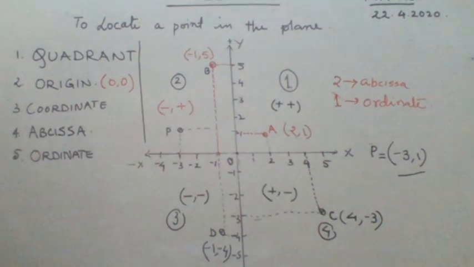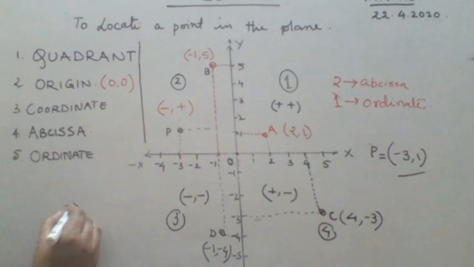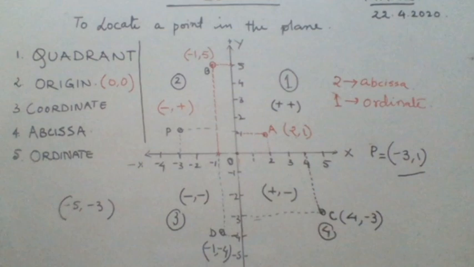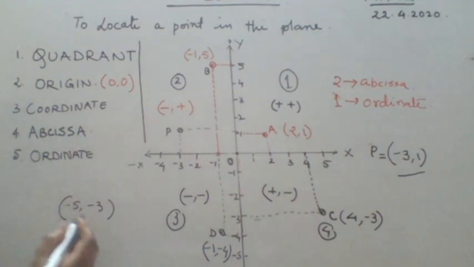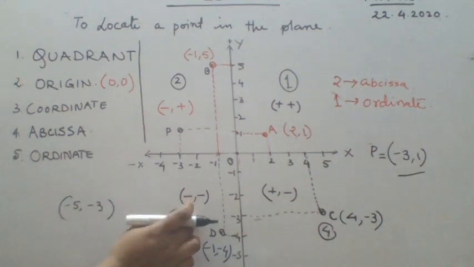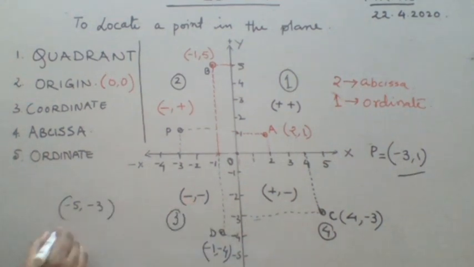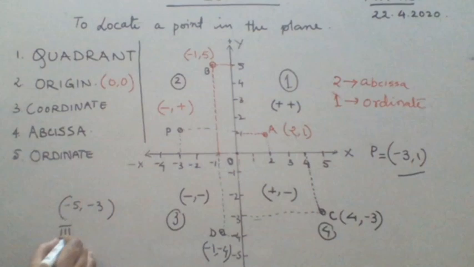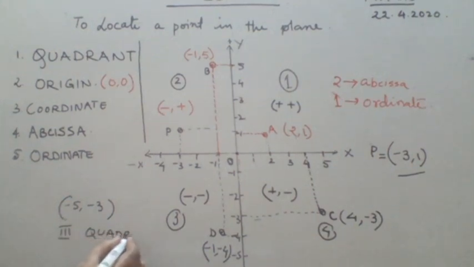Now if I ask you a question like, say I give you the point minus 5 comma minus 3, and I ask you in which quadrant this point lies? This is negative, negative. Immediately you conclude that this is in the third quadrant. Your answer will be third quadrant, right? So these are all the questions that are asked from this chapter.